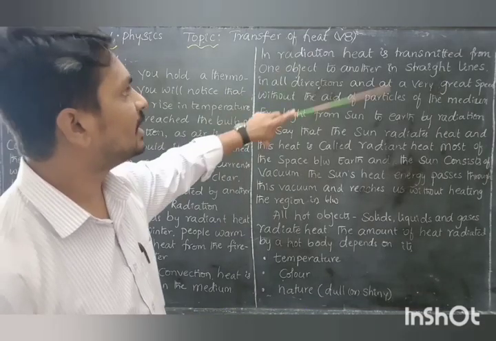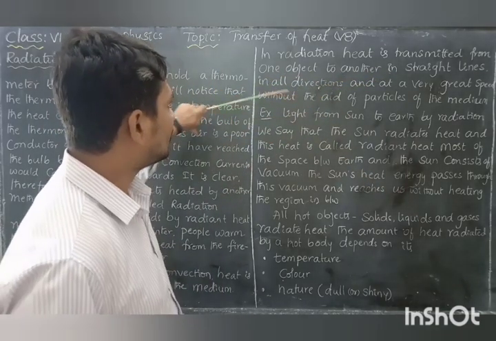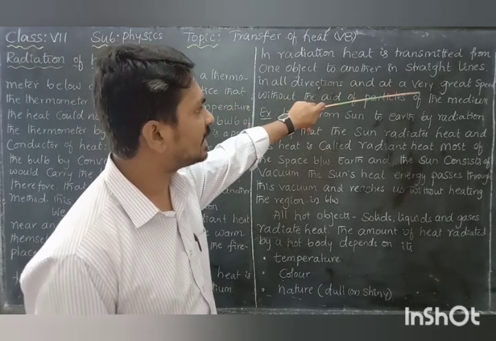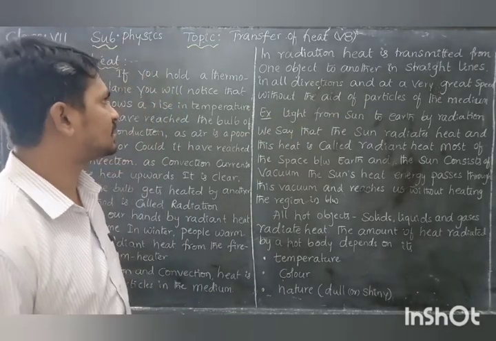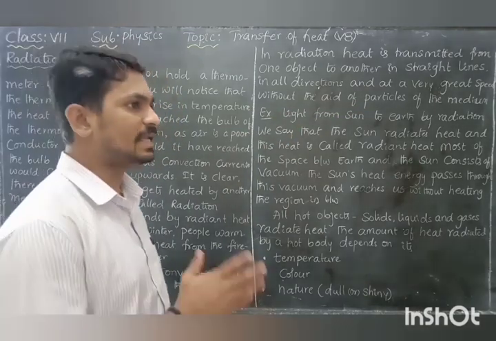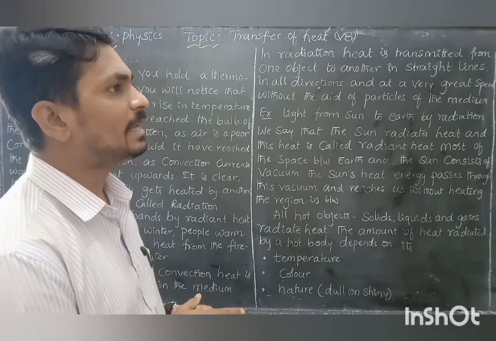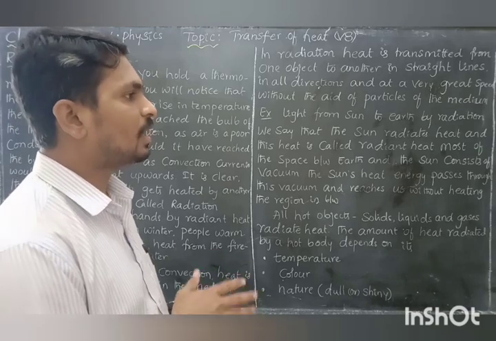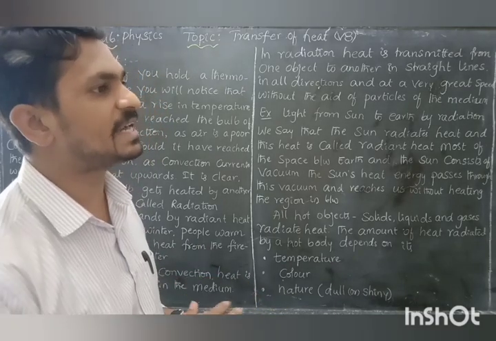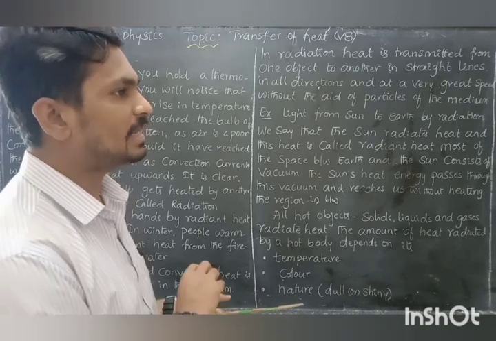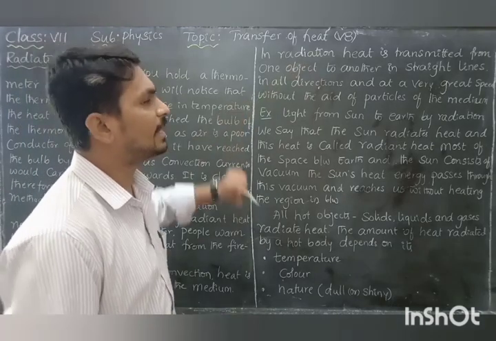But in radiation, heat is transmitted from one object to another in a straight line, in all directions, and at a very great speed, without the aid of the particles of the medium. This is called radiation. Radiation is a process by which heat is transferred from one body to another without any requirement of a medium between them, at great speed in straight lines. The speed is very fast compared to conduction and convection. That process is called radiation.